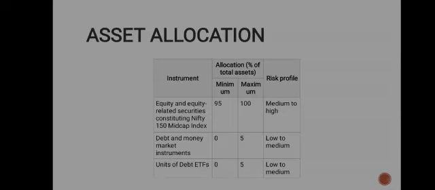Now let's talk about its asset allocation. In the first column we have the instrument, in the second column we have the allocation, that is percent of total assets, minimum and maximum, which has been divided into two parts, and the third column consists of the risk profile.